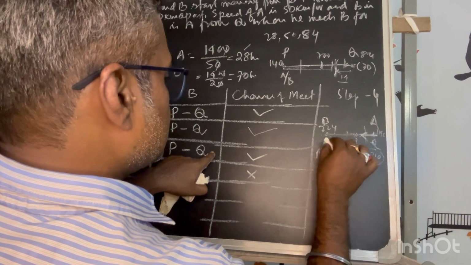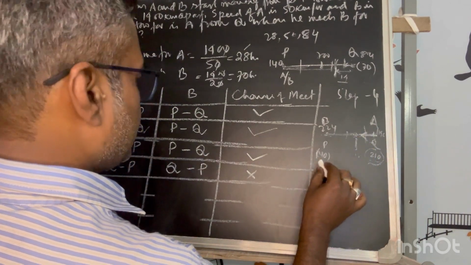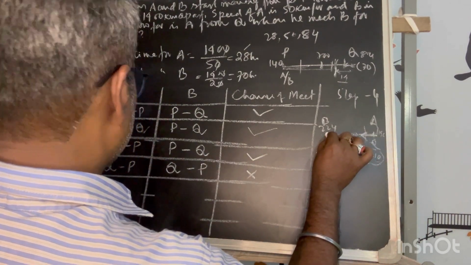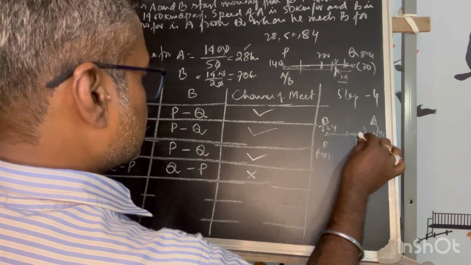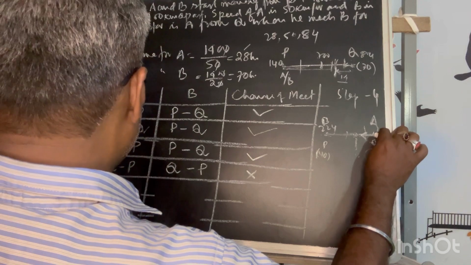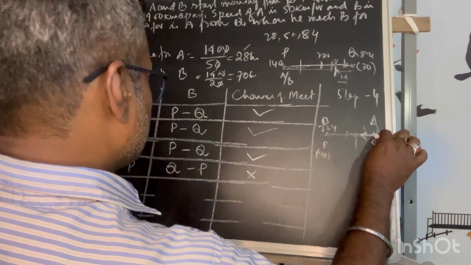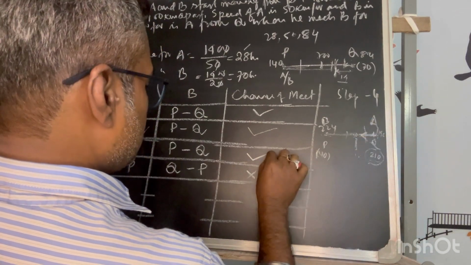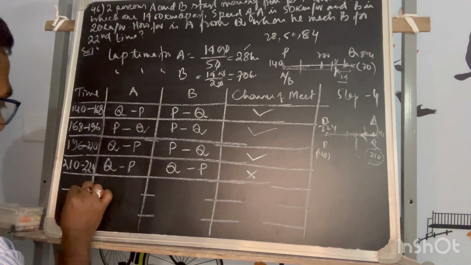So B is moving in this direction, A is moving here from 196 to 210 in this direction. A is moving, so A is faster. A has already started from 196, and B is starting from 210. So B will be slow. As they have already met, there is no chance of meeting. Is fine.